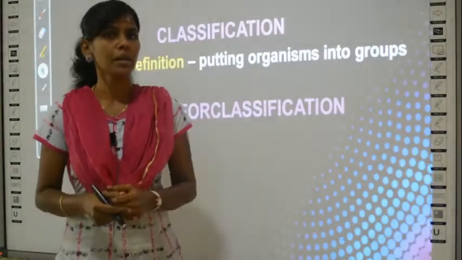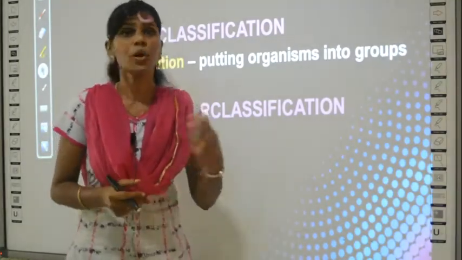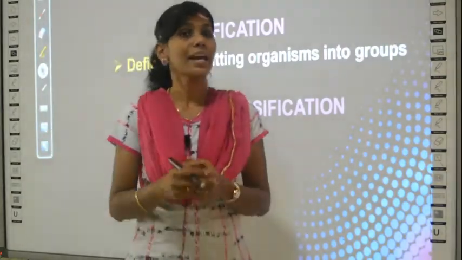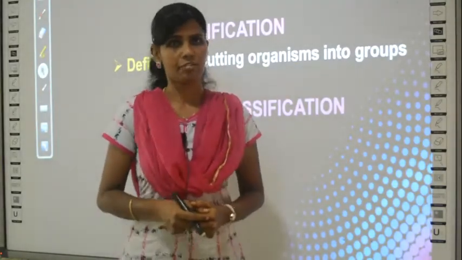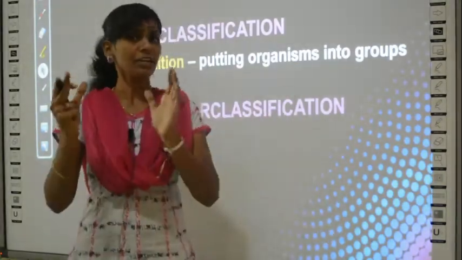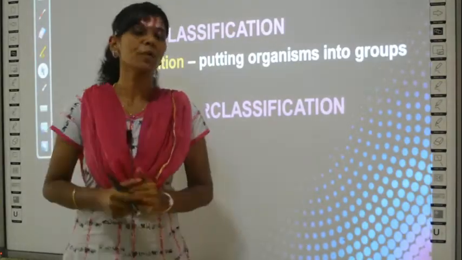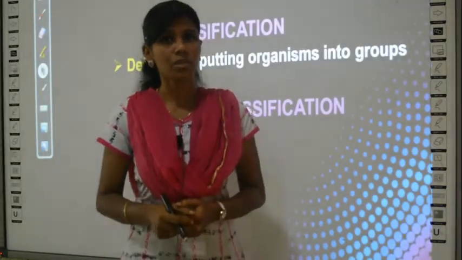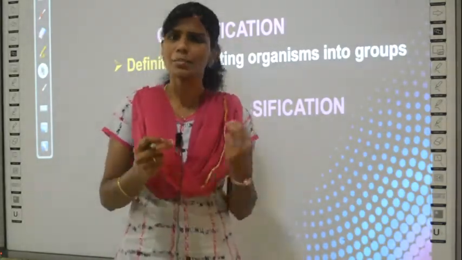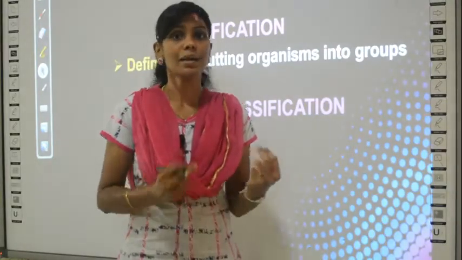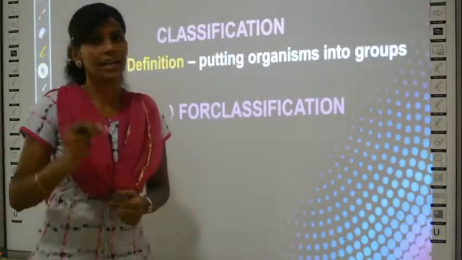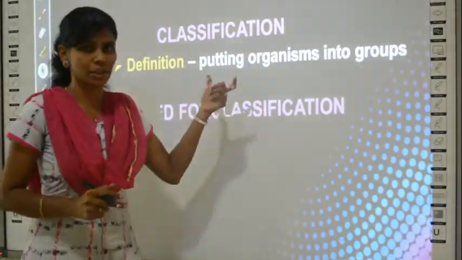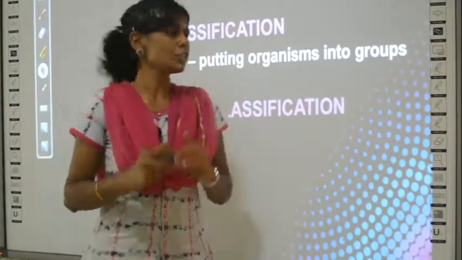Say, for example, all the plants in this world do not produce flowers, right? Only one group of plants called angiosperms will produce flowers. So you are putting all these flowering plants into one group called angiosperms. Here the angiosperm group is formed based on the property of flowering. This is just an example. Similarly, based on certain properties, the organisms or the plants are put into separate groups. So the definition for classification is putting organisms into groups.